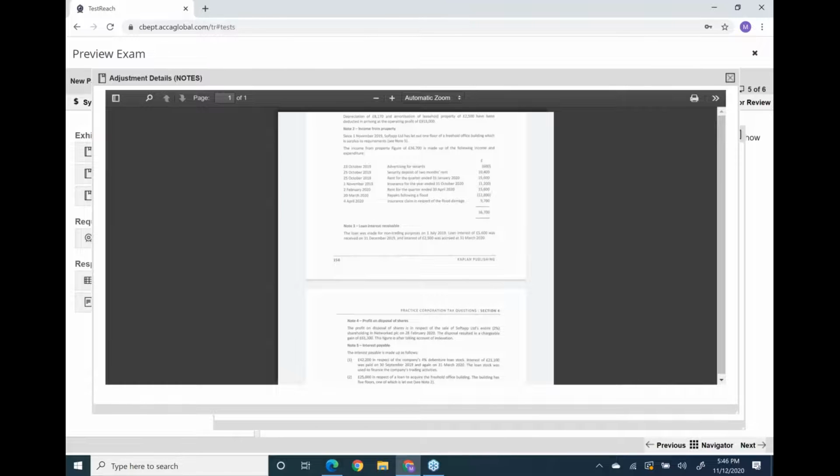On 2nd February, you receive the rent for the quarter ended 30th April 2020. Now just think, the quarter which is ending on 30th April 2020 is starting on Feb. So count the months: Feb, March, and April. This rent is for the quarter of Feb, March, and April.